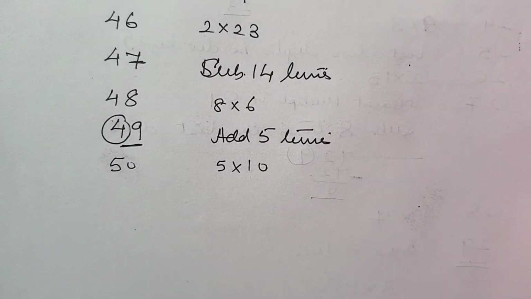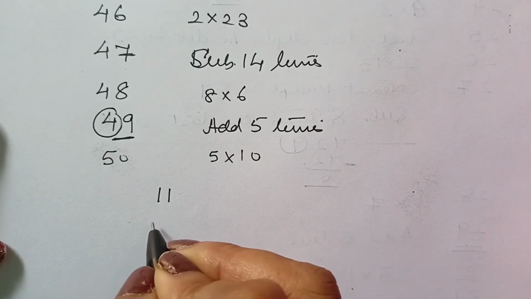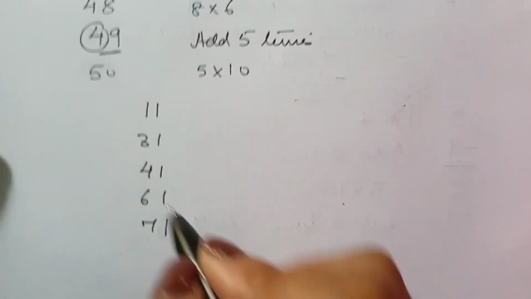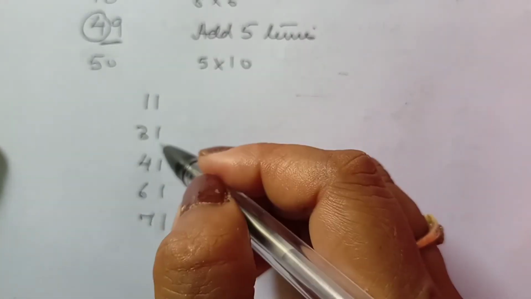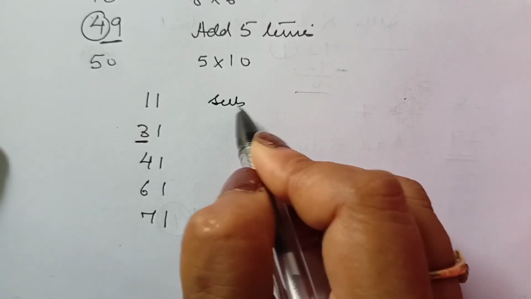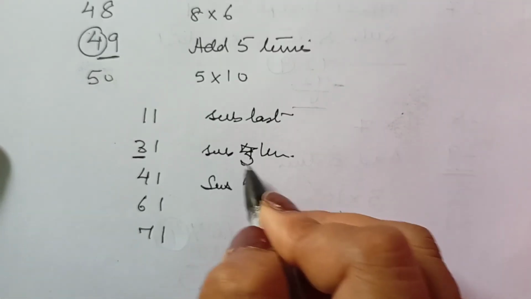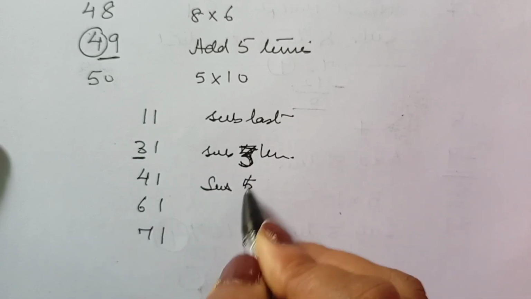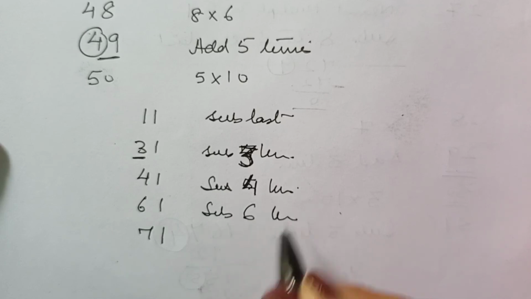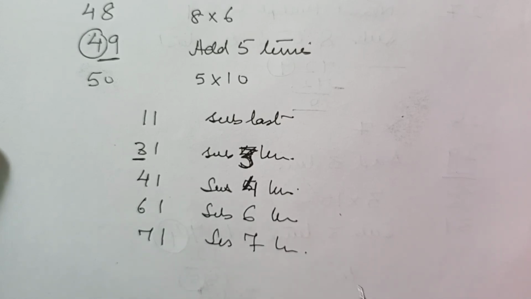Alright? Now here there is one more interesting thing. All the numbers which are ending in 1, you can have a common rule for them. Say all the numbers 11, 31, 41, 61, 71, especially I am taking up primes. So commonly for them, just subtract this many times the last digit. Here subtract the last digit, subtract 3 times the last digit. Here subtract 4 times the last digit. Here subtract 6 times the last digit. Subtract 7 times the last digit, and so on.